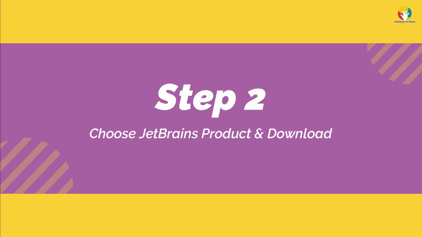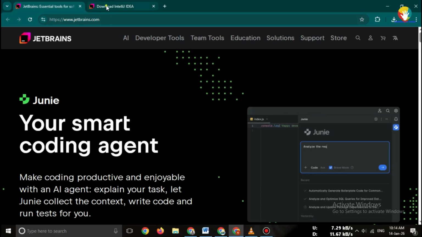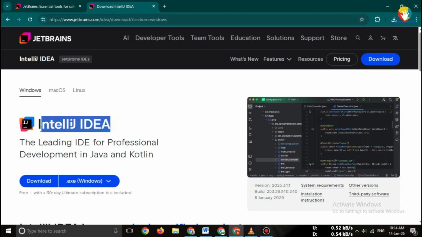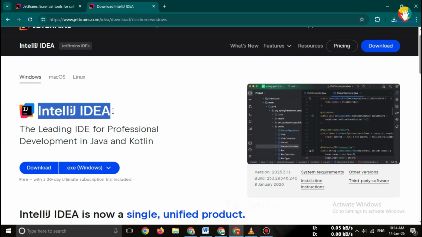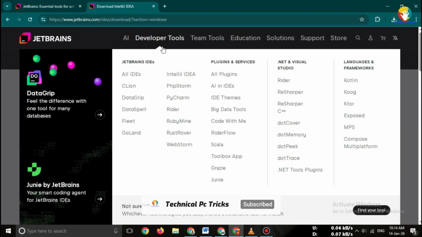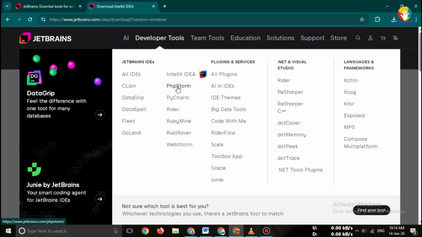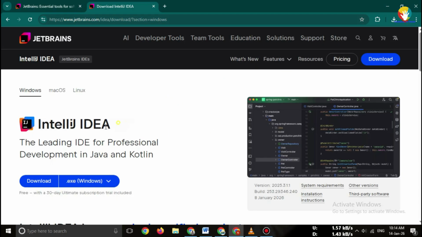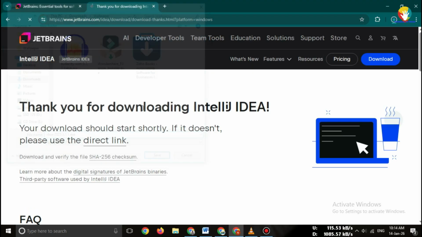Step 2. Choose JetBrains product and download. On the JetBrains website, you'll see multiple products like IntelliJ IDEA, PyCharm, WebStorm, and more. Select the software you need. Now choose the operating system, Windows version, latest available 64-bit. Click on Download to start the installer. Once the download is complete, open the setup file. Complete the installation. After installation, launch the software.